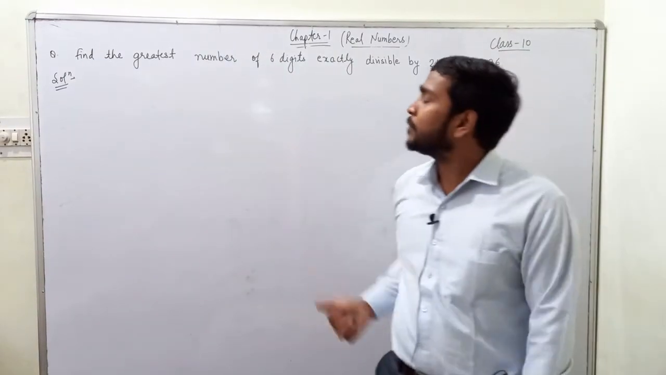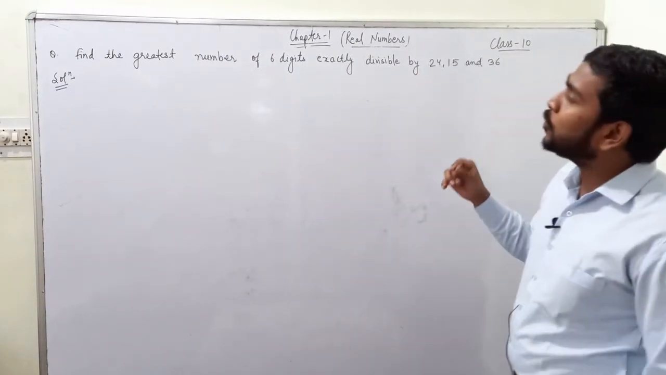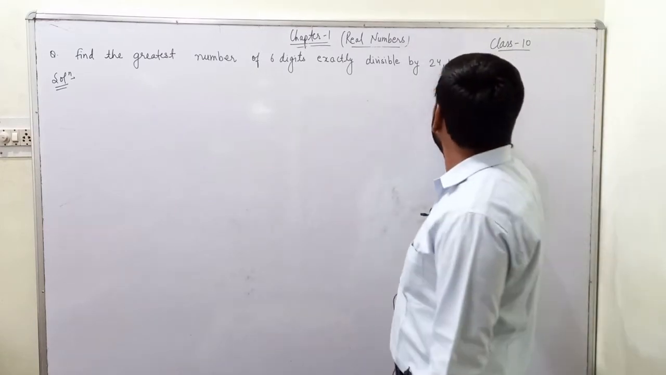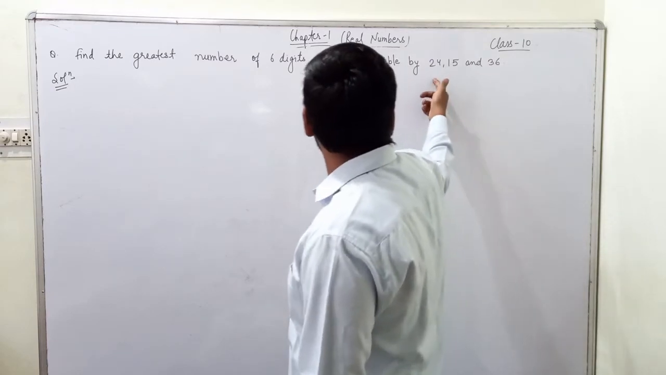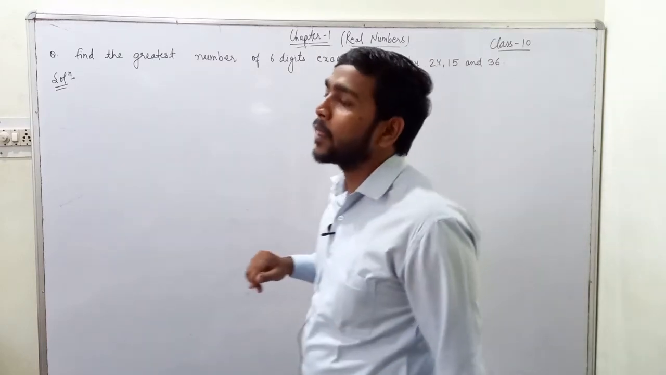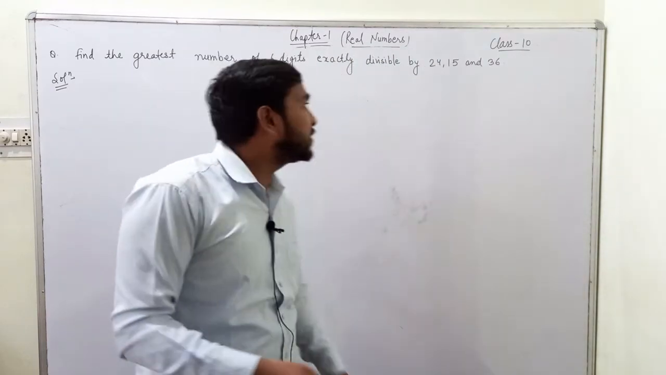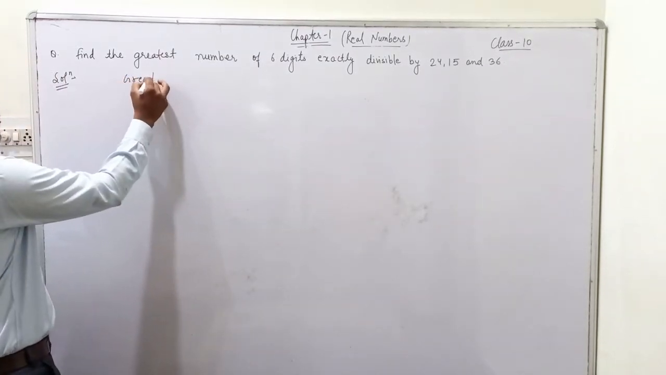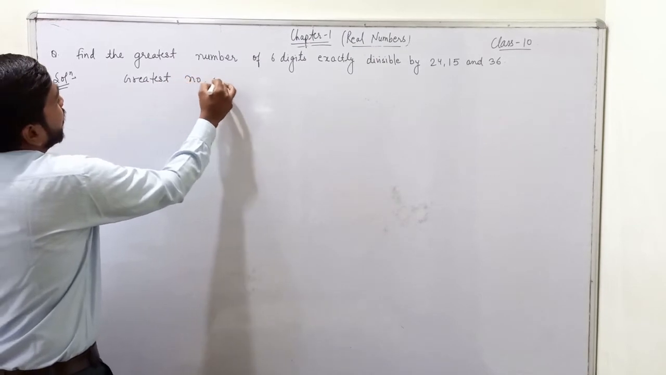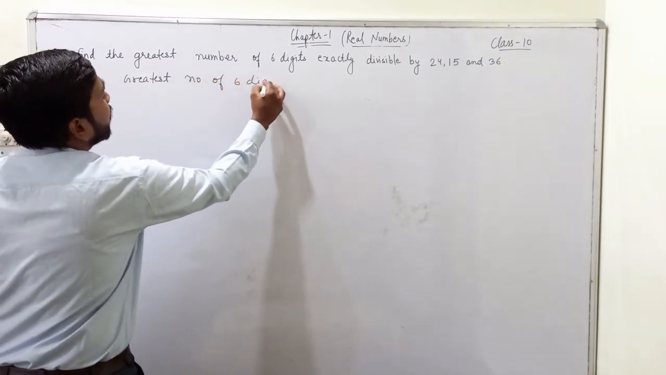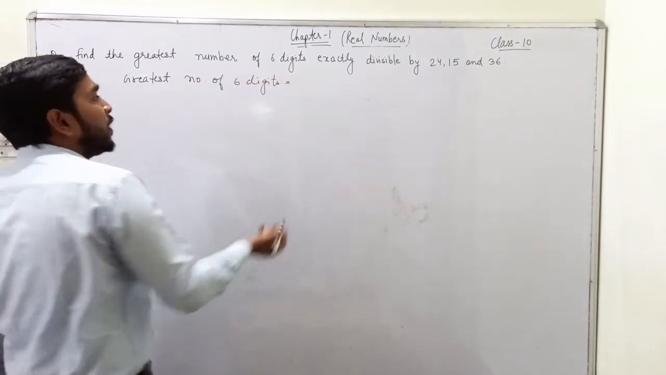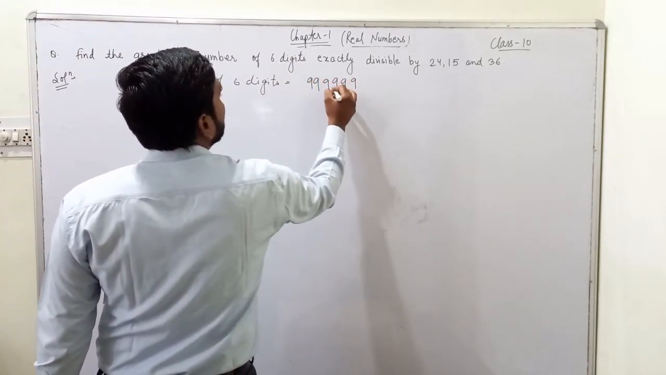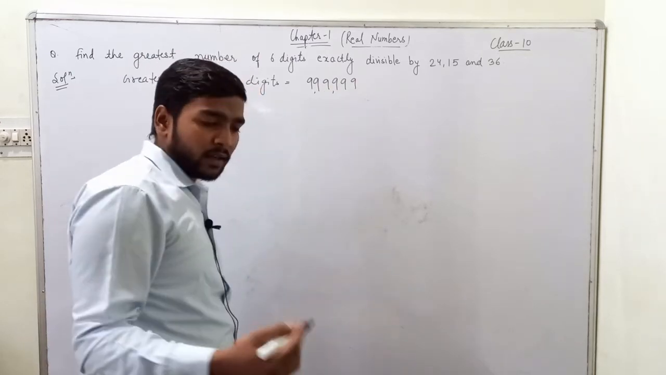Now look at this problem. Here what do we have? We need to find the greatest number of 6 digits which is exactly divisible by 24, 15 and 36. Now we know the greatest number of 6 digits would be what? Write all the digits as 9: 9, 9, 9, 9, 9, 9. 9 is the greatest digit.